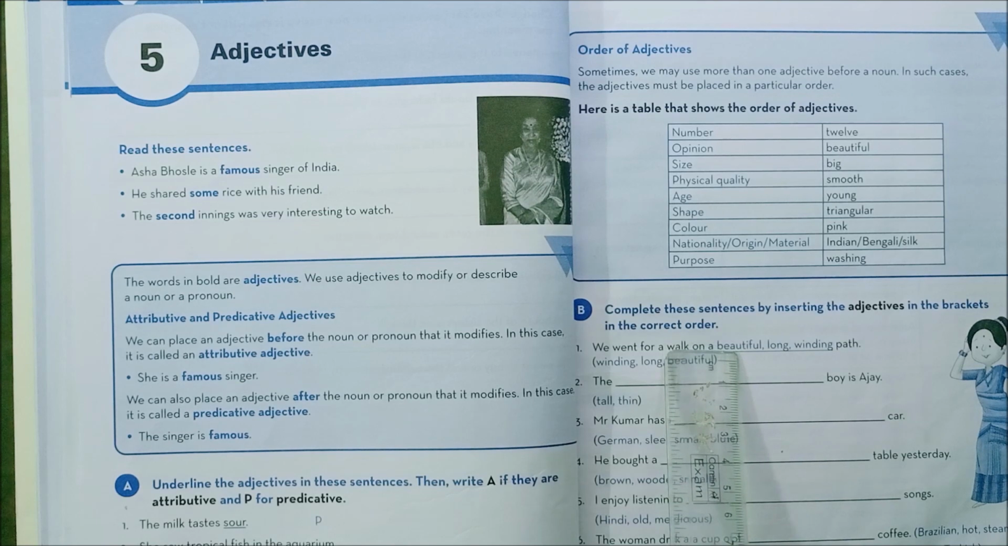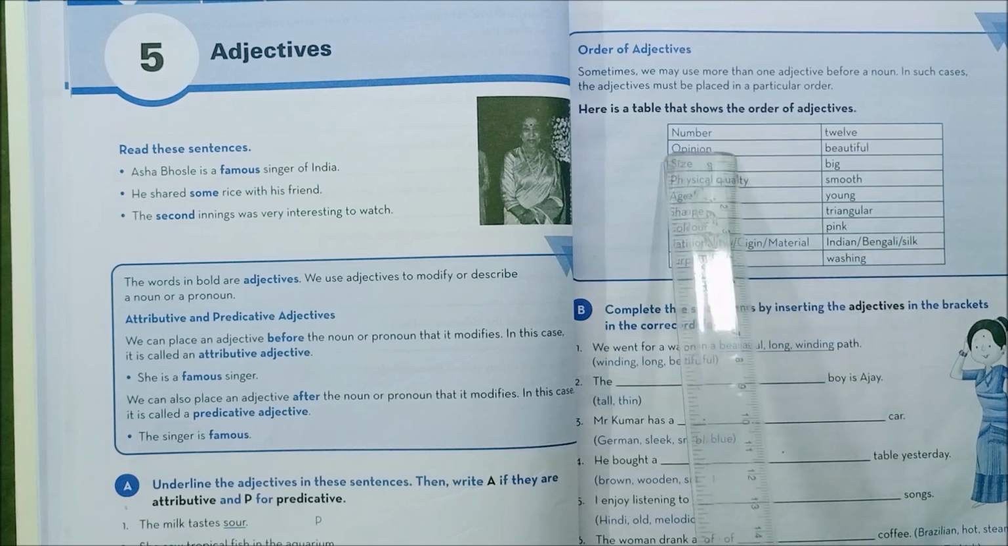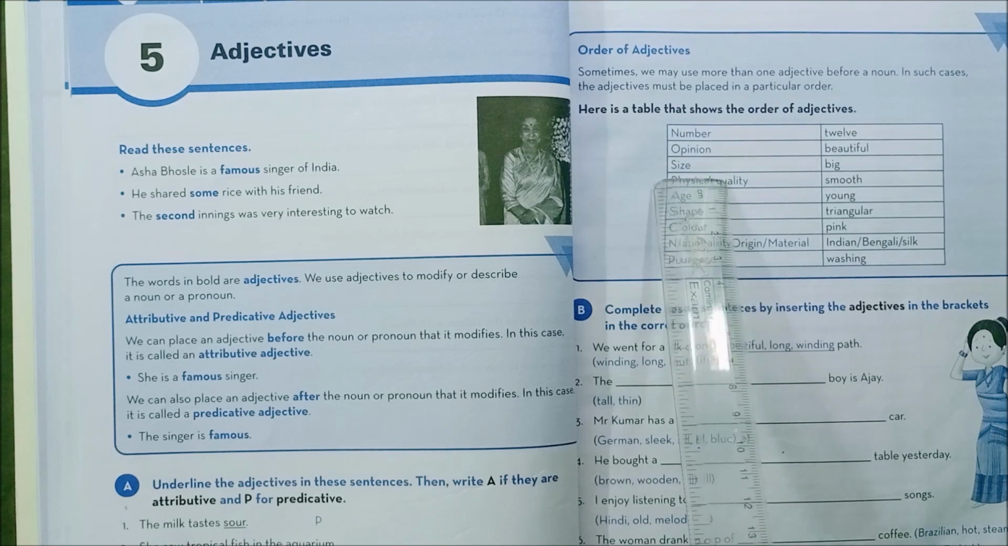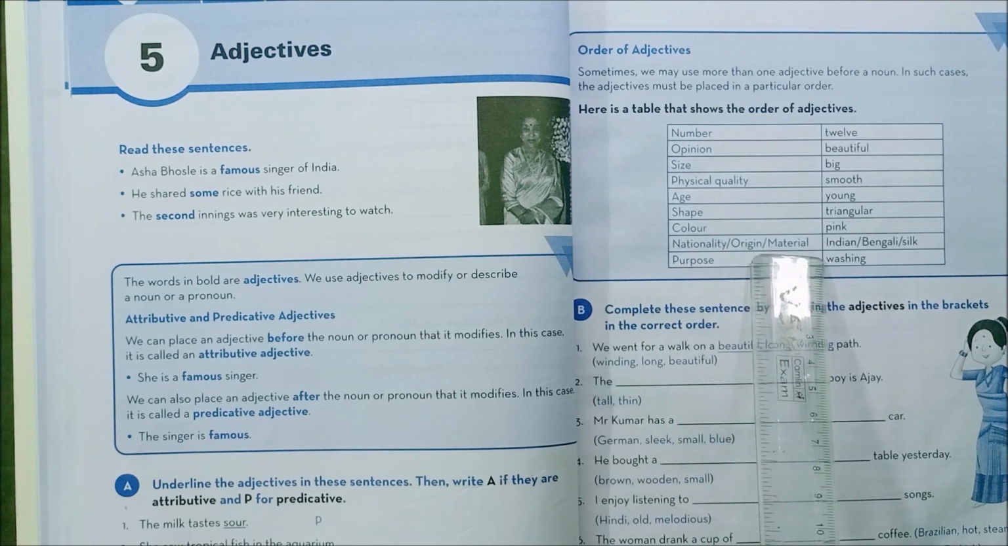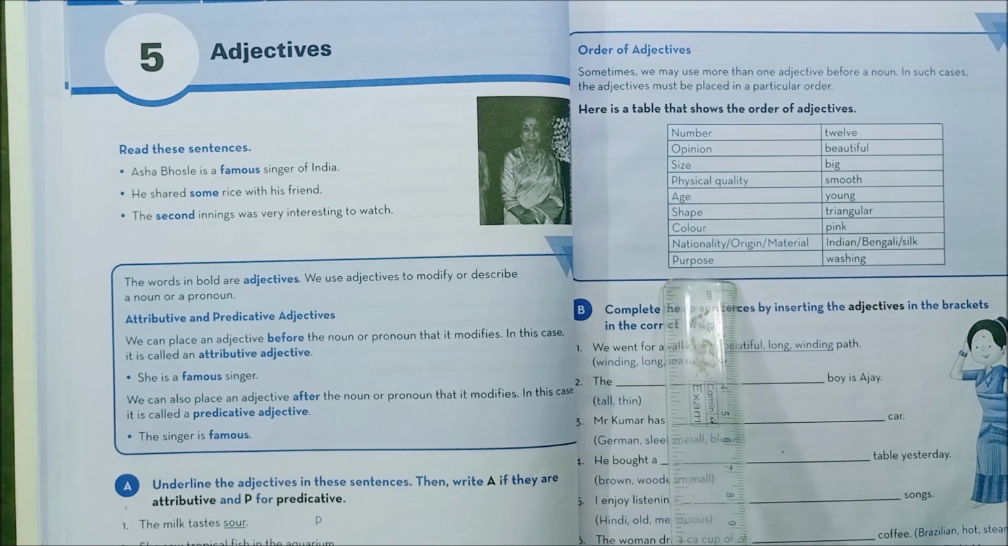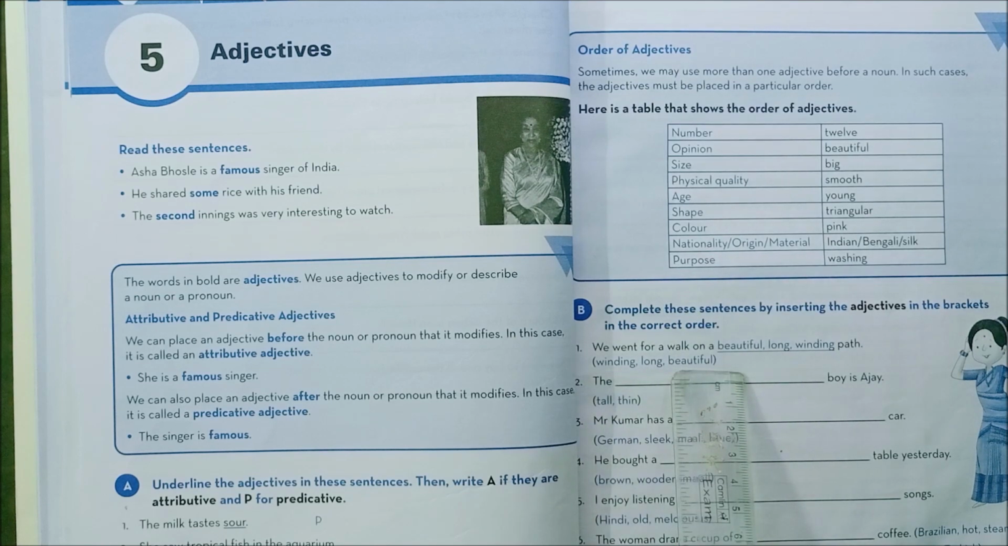The Roman letter 7 you are going to write this. Okay. So you have to know the order of the adjective. So what is the order? Can you remember? Number, opinion, size, physical quality, age, shape, color, nationality or origin or material, purpose. Okay, so this is the order of the adjective. So according to this you have to complete the sentences in the correct order of adjective.